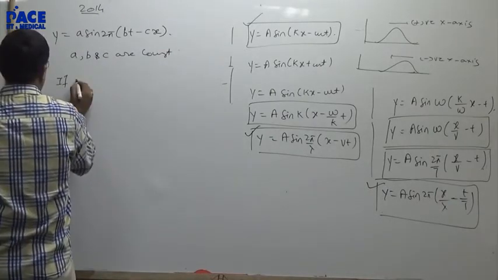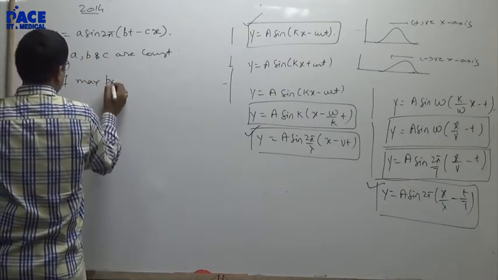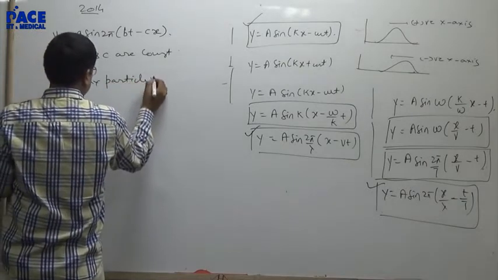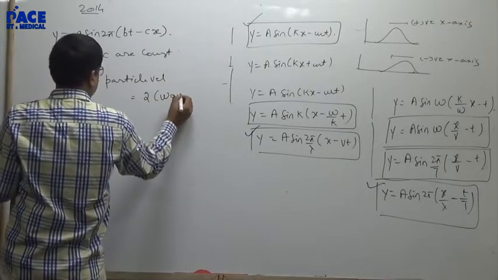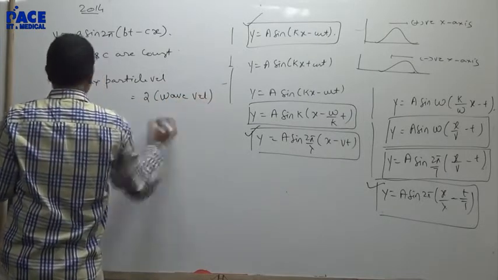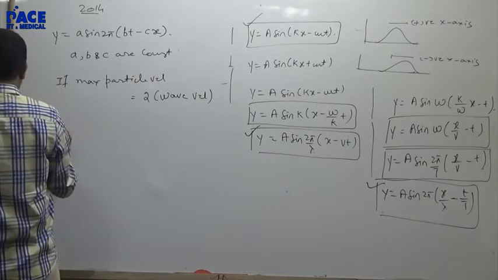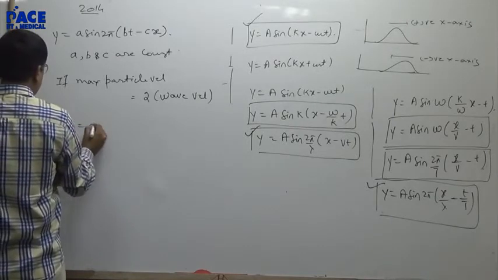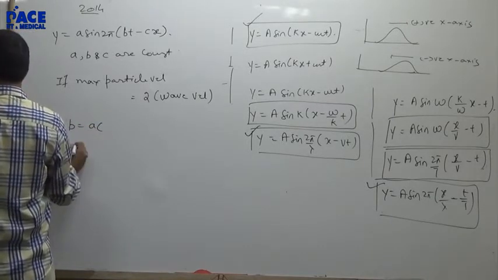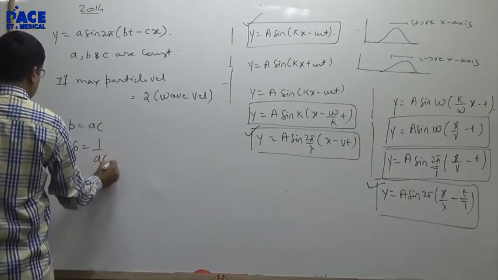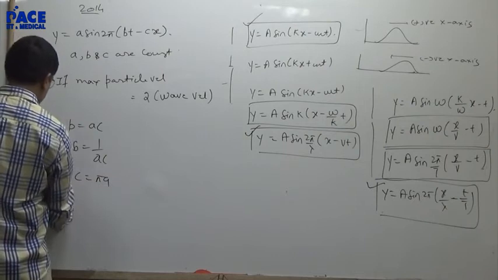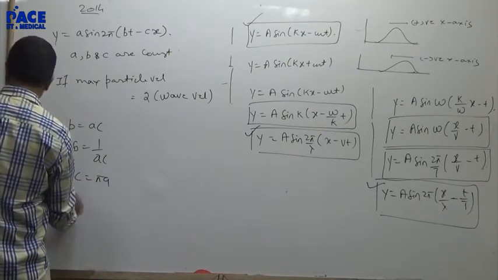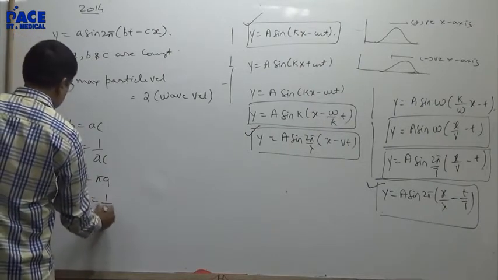If maximum particle velocity is twice the wave velocity, then first option B = AC, second option B = 1/AC, third option C = πA, fourth option C = 1/π.